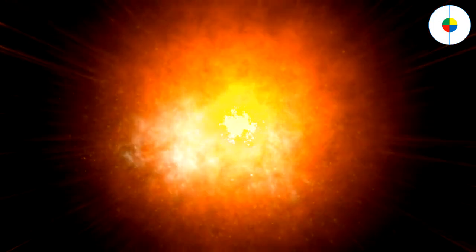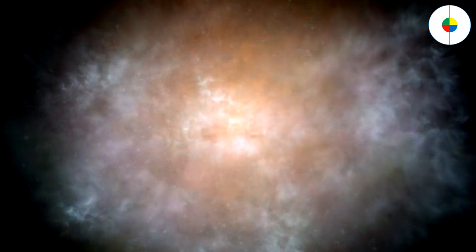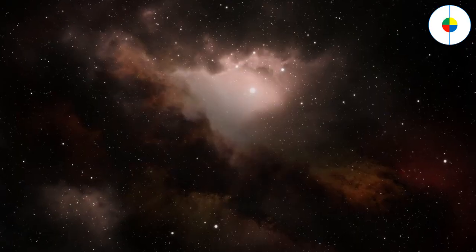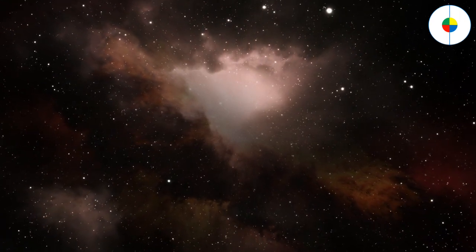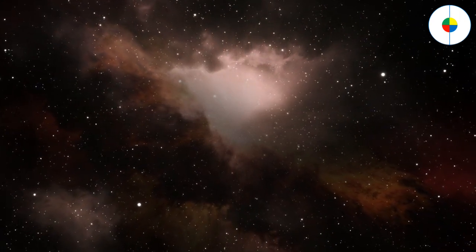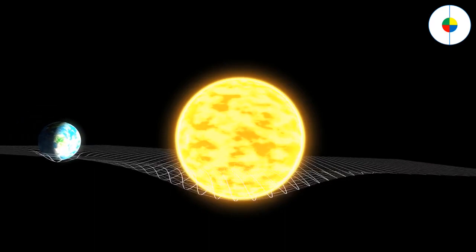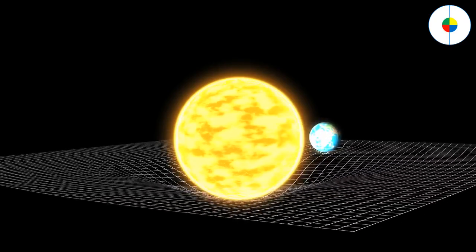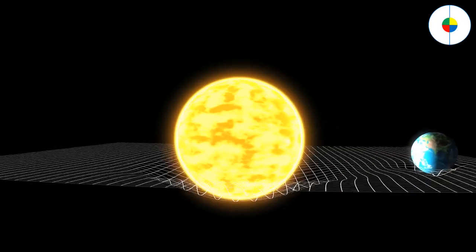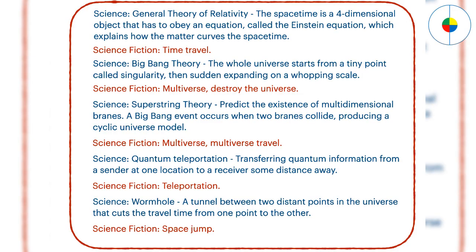There are also some theories or models that are yet to be proved. The Big Bang Theory describes how the universe expanded from an initial state of high density and temperature. The models describe an increasingly concentrated cosmos preceded by a singularity in which space and time lose meaning. This is not a bulletproof theory, just like the theory of relativity and superstring theory, but those are the favorites for science fiction books and sci-fi movies. Here is where those famous plots come from, like time travel, multiverse, teleportation, and space jump.